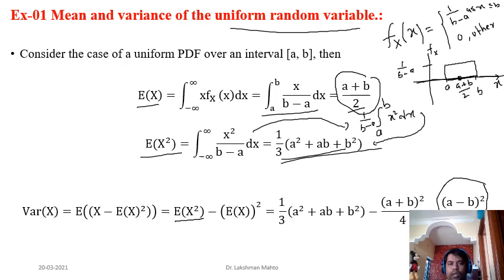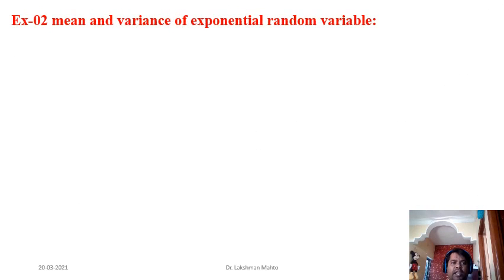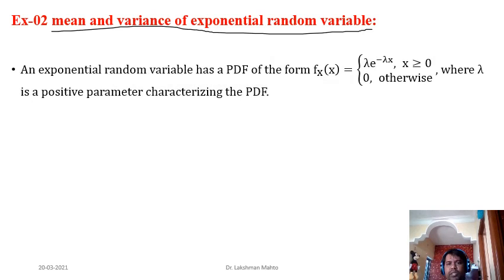Okay. One more example here: mean and variance of an exponential random variable. This is the last part of this lecture. So the exponential random variable has PDF lambda times e to the power minus lambda x, when x takes a value greater than or equal to 0. Otherwise, it is 0. So the PDF is 0 for negative values of x, and for non-negative values of x, it takes this exponential form.